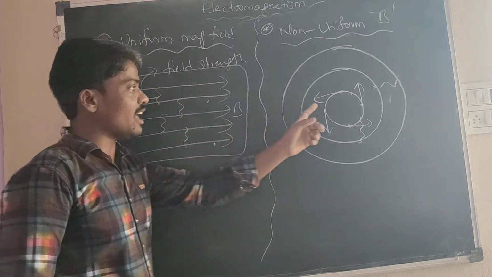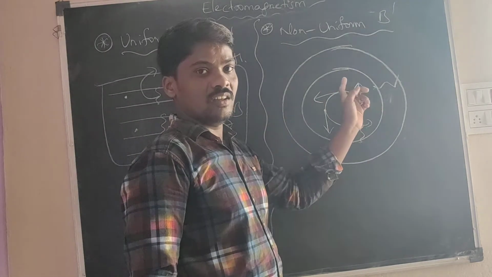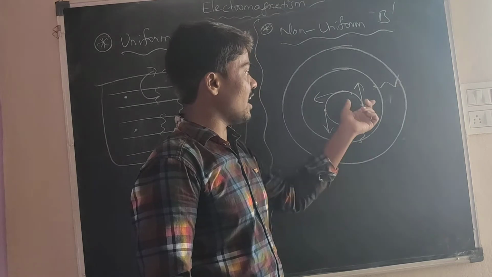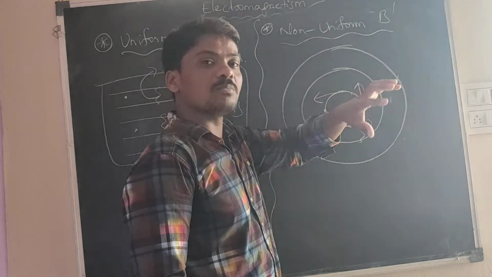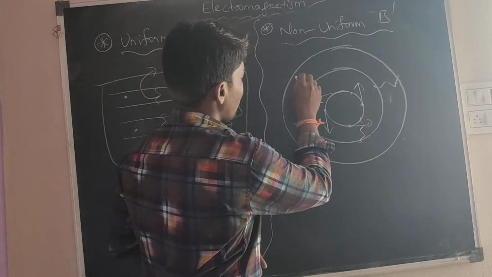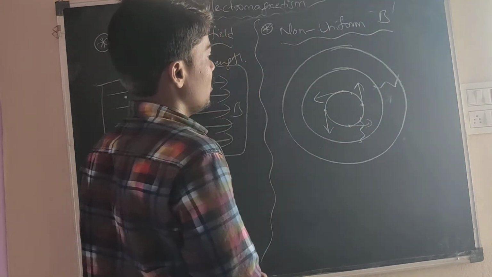Here the direction will change. Field strength will be the same, but the direction will change. Non-uniform means that some changes are there. That is called a non-uniform magnetic field. Okay, see the next.